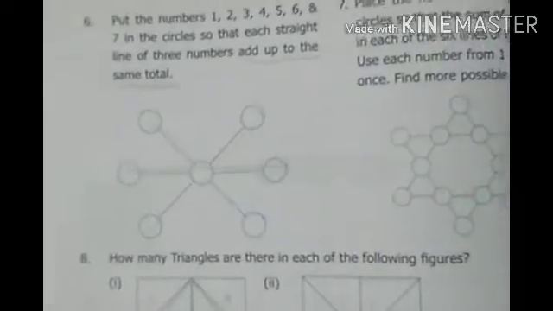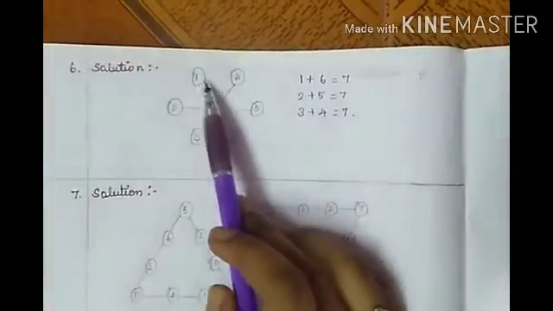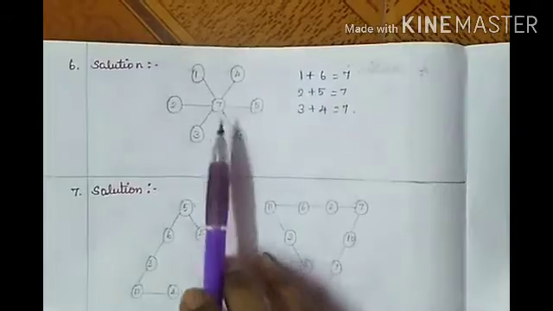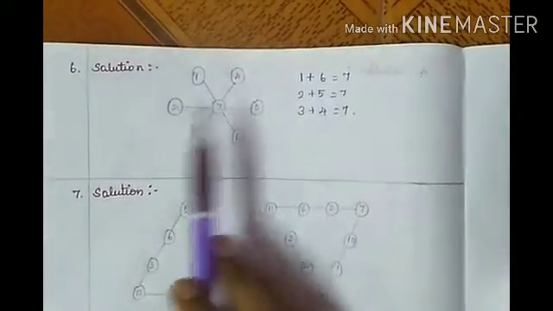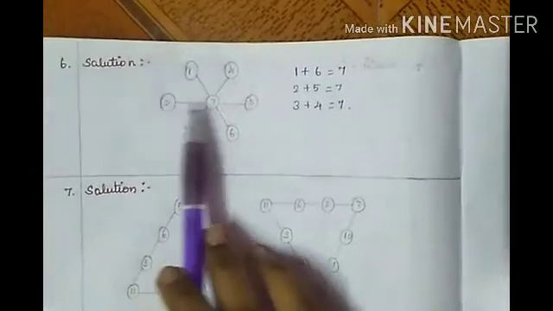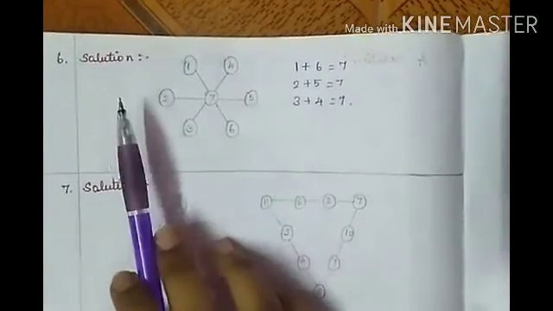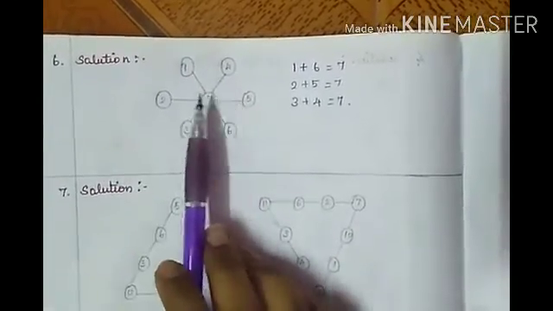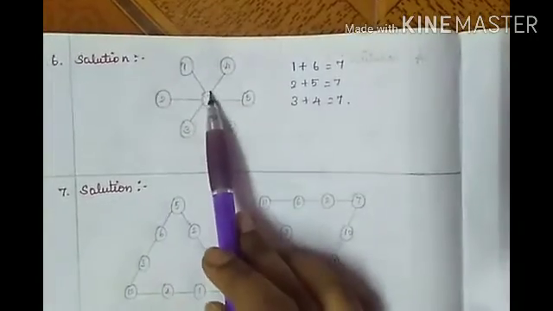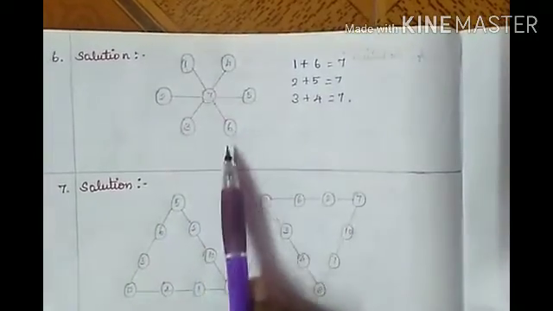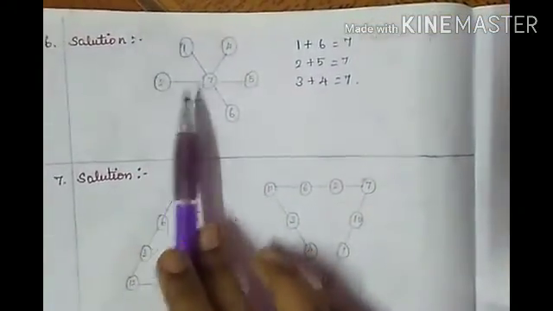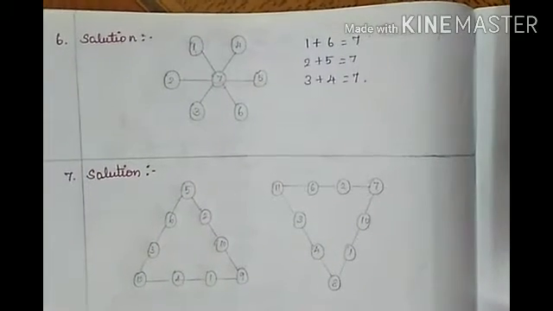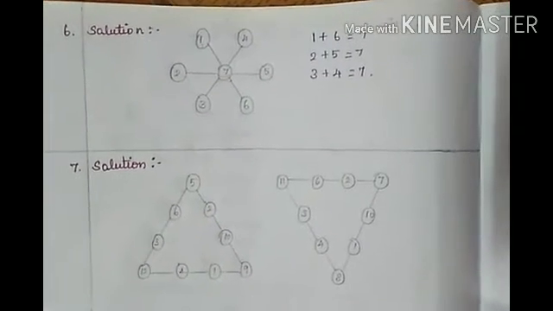Okay, now children, the first line is 1, 7, 6. The second line is 4, 7, 3. The third line is 2, 7, 5. Okay, now just add all the things. If you add each and everything, you will be getting the middle number. That is 1 plus 6 is 7. The next one, 3 plus 4 is 7. The next one, 5 plus 2 is 7. Okay, so like this only you have to arrange the numbers.